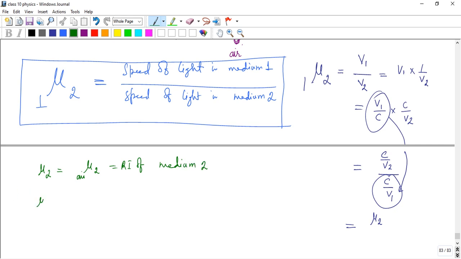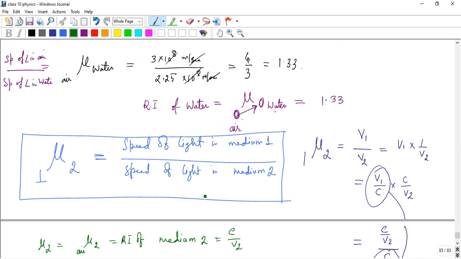Similarly, mu 1 is from air to medium 1, that is the refractive index of medium 1.